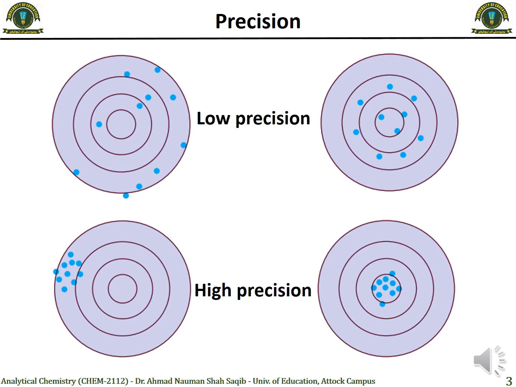If we see on the right side, we see that we have these 10 points, and they're all located in the center of that diagram, and that shows that the experiment is maybe very accurate to the desired actual result, and also all the data sets are really close, which shows that it is high precision.